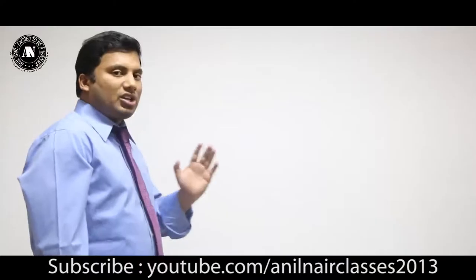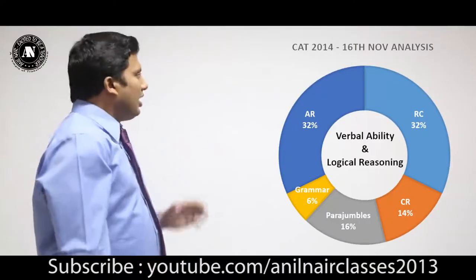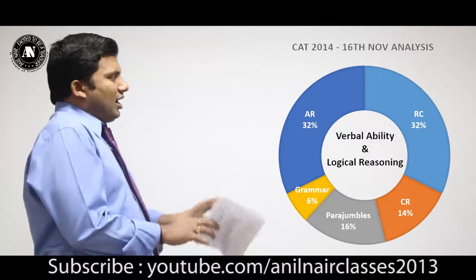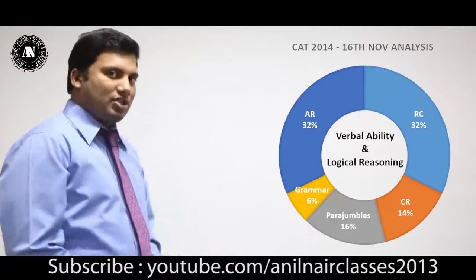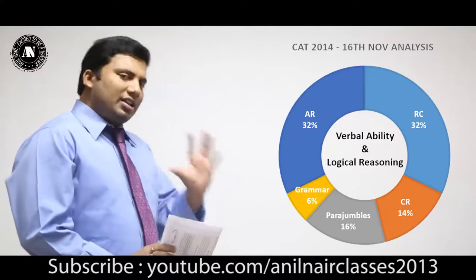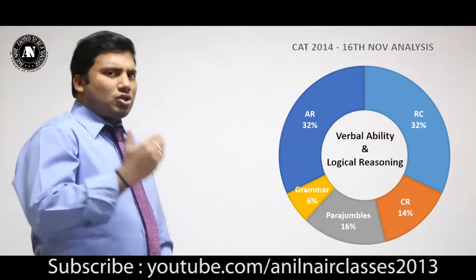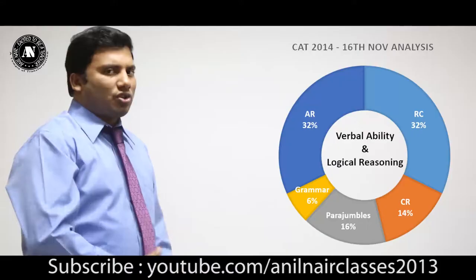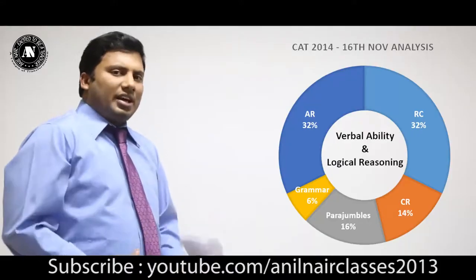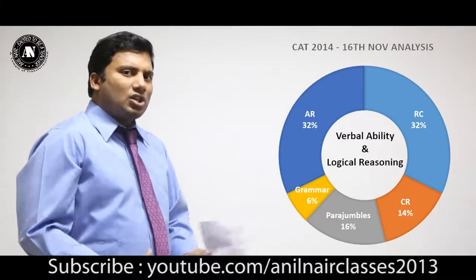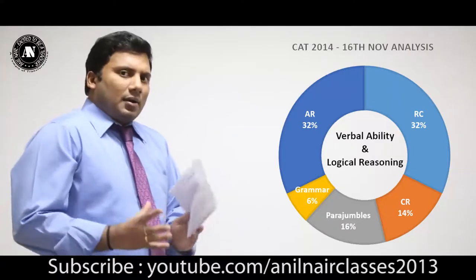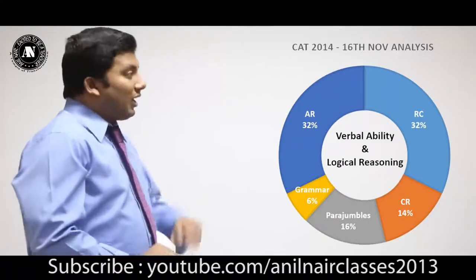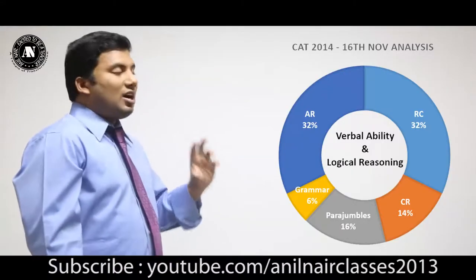Now let us get into section 2, verbal ability and logical reasoning. If you see the pie chart closely, it is more or less self-explanatory. RC constitutes about 32%. In either the morning slot or the afternoon slot, there were close to 3 to 4 RC passages. Every passage contains a minimum of 3 to 4 questions. So any student who is an avid reader, who goes through the newspaper daily, who reads not only to get marks in competitive examinations, who has a habit of reading, should be able to score. And there were a good number of inferential and fact-based RC questions.